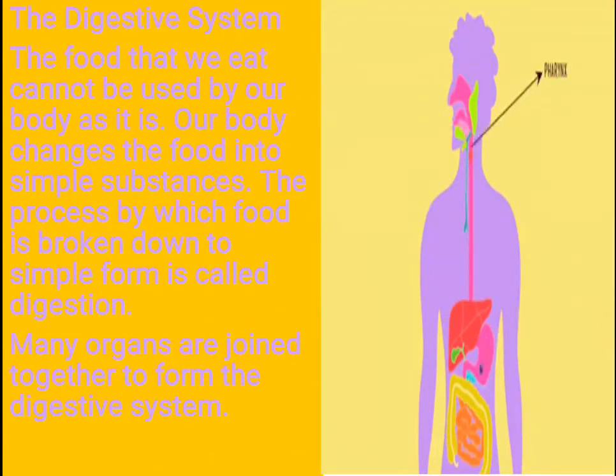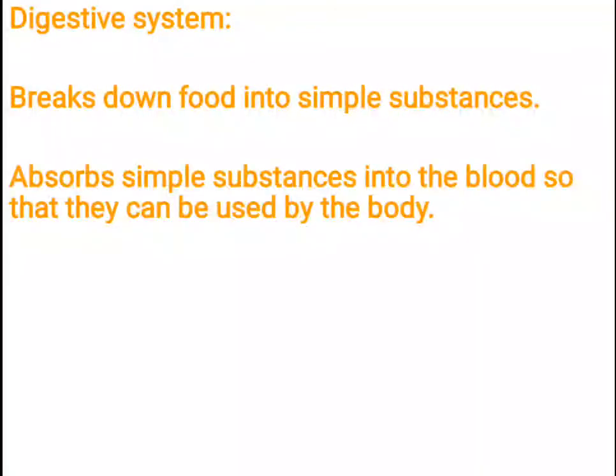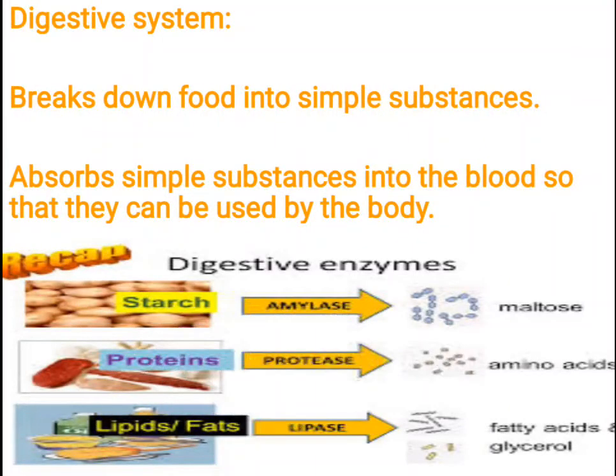So this is known as the digestive system. So many organs are related in the digestive system. The digestive system breaks down food into simple substances and absorbs them into the blood so that they can be used by the body. Whatever we eat, it turns the food into simple substances which can be absorbed by the blood to give us energy. Okay, so children, whenever we eat food, it cannot be directly utilized by the body.